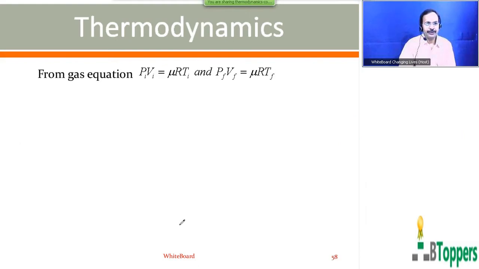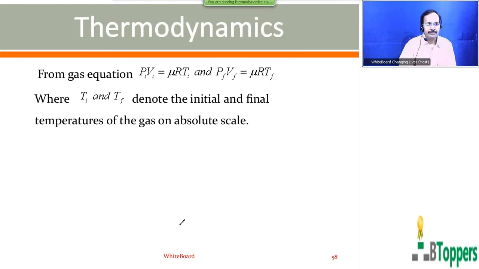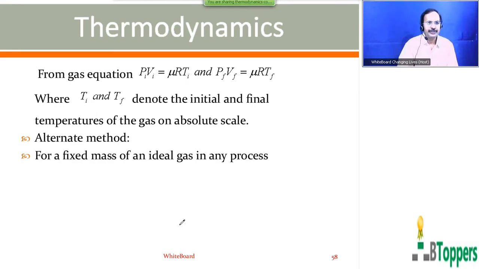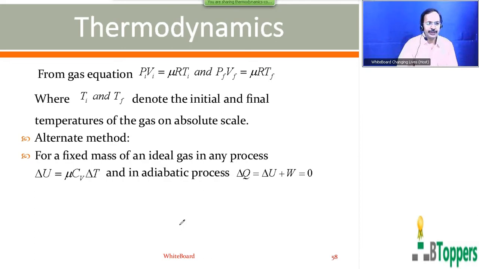So from the gas equation, I have written Pi Vi equal to nu RTi and Pf Vf equal to nu RTf for deriving the above relation, where Ti and Tf denote the initial and final temperatures of the gas on the absolute scale. So the alternate method, which I discussed earlier, I'm going to show the notes for the alternate method also. For a fixed mass of an ideal gas in any process, delta U, the change in internal energy of the gas, you can write as nu CV delta T. Of course, nu represents the quantity of gas in moles, CV is the molar specific heat of the gas at constant volume, and delta T is the change in temperature.